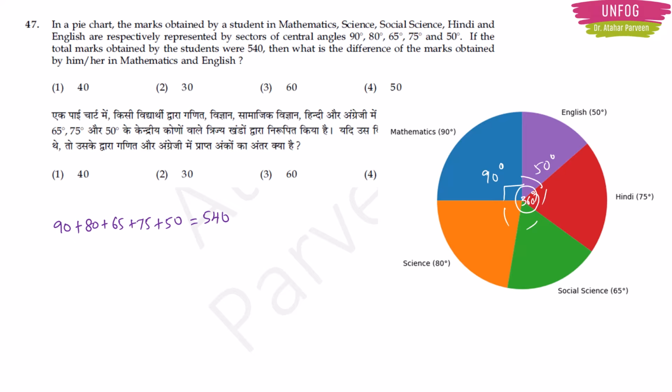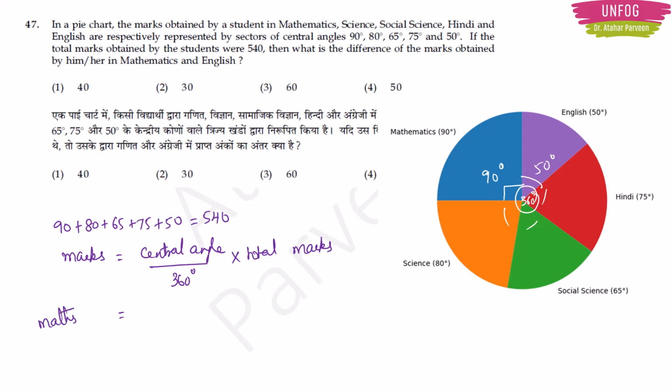Now how do you find the marks here? Marks will be equal to the central angle, means here central angle means the angle for that one subject they have given, by 360 degree into total marks, right? So this is our normal procedure when we calculate things in a pie chart, right? So here central angle, talking about mathematics.